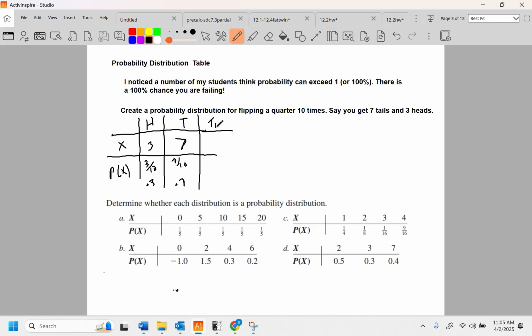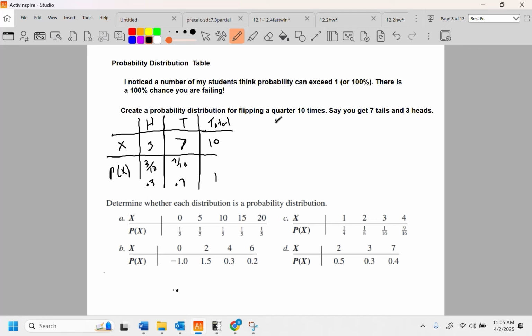Now let's do a total line here. 3 plus 7 is 10. 0.3 plus 0.7 is 1. Probability distributions have to add to 1. If I have a string of things that I'm talking about, the probabilities add to 1. It's just the way it is. Determine whether each distribution is a probability distribution.